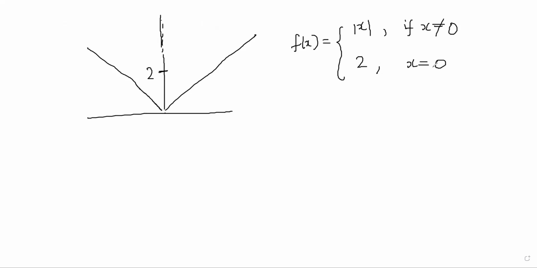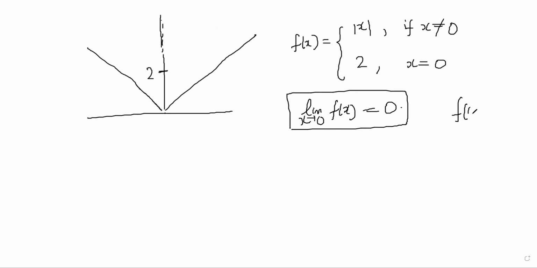Now in this function you can say very easily that the limit of f(x) as x tends to 0 is 0, and this has nothing to do with the value of the function at 0, which is 2. Correct, because the left hand tendency and right hand tendency is towards 0.